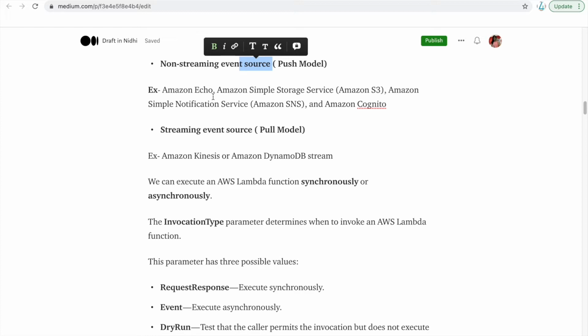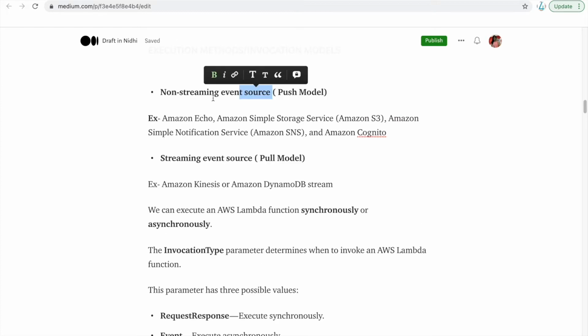And the second is the streaming event source, that is the pull model, like Amazon Kinesis or Amazon DynamoDB. In this, the lambda function will pull something from Amazon Kinesis and trigger something. So these are the two types of models, and that's how you can call AWS Lambda.